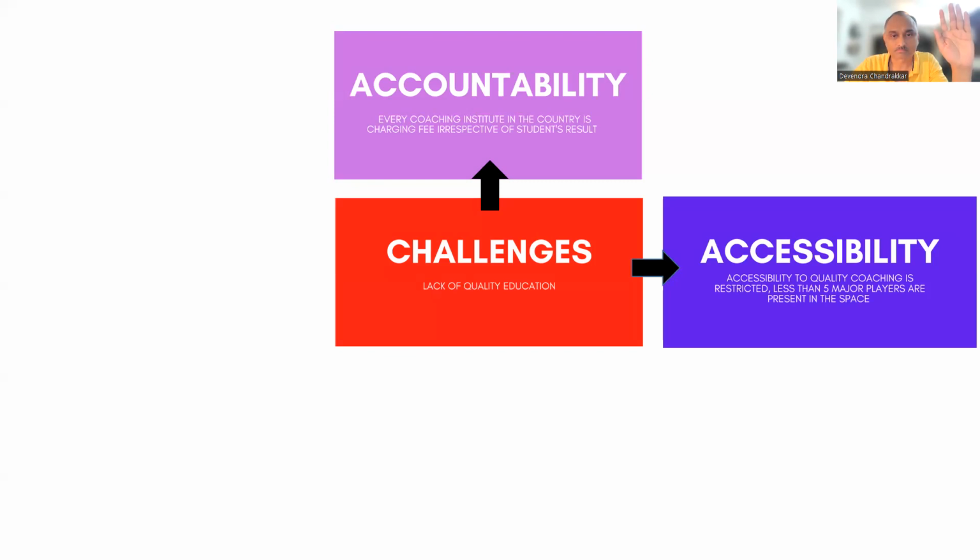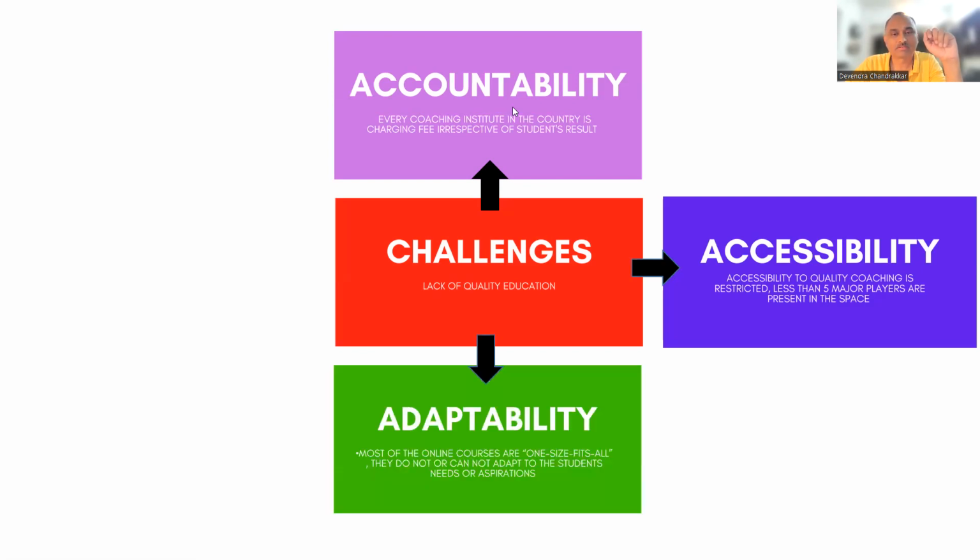Okay. So, Tanjila, I would like to know which coaching institute you are from. Right. Now, the third one is adaptability. Okay. And you are from which state there? Which city? Sorry.